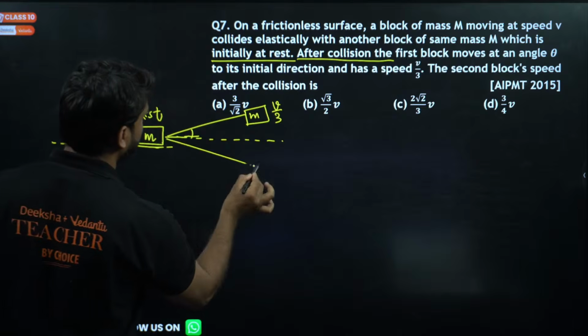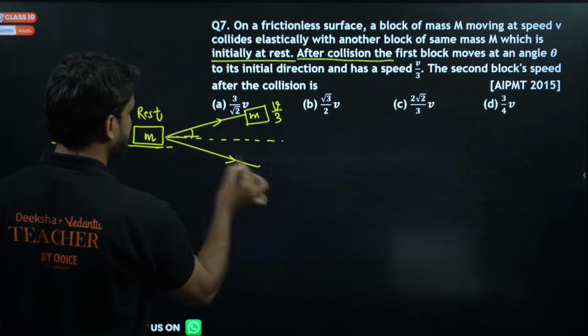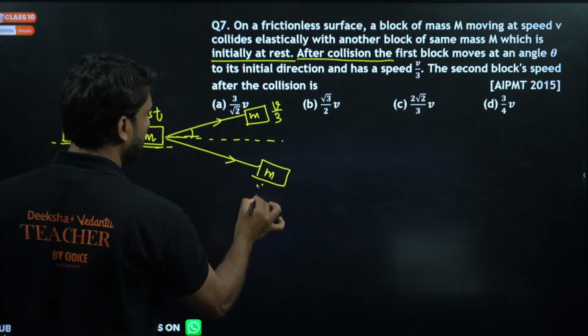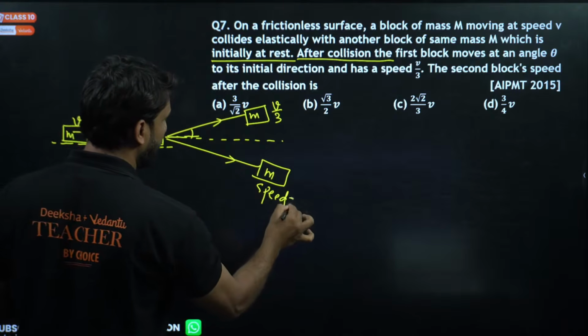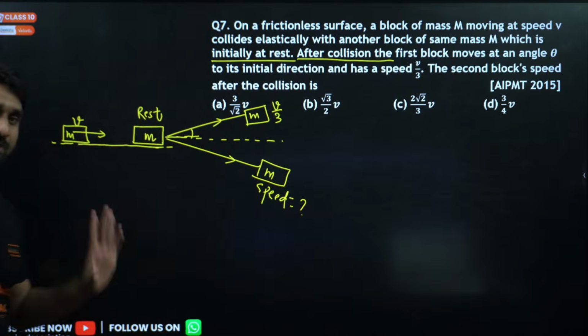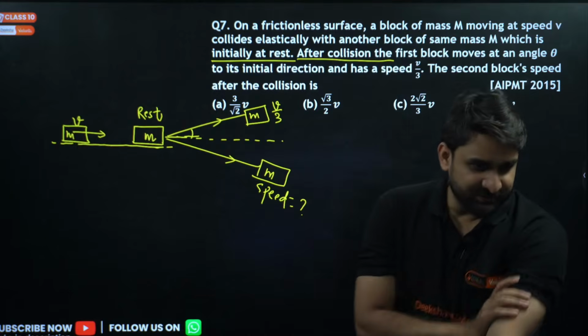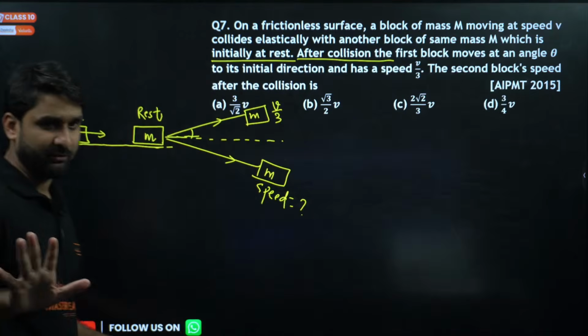So we have to find out the speed of this block. I don't know the speed. We have to find out the speed of this block, my dear champion. This is the question. Sir, option C is correct. Shiva is giving option C. So I hope you have understood the question.